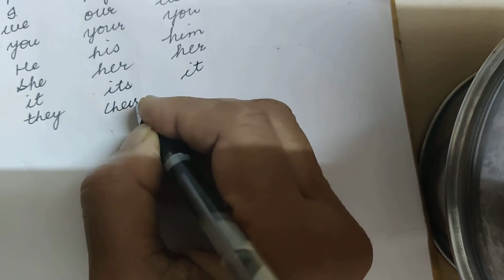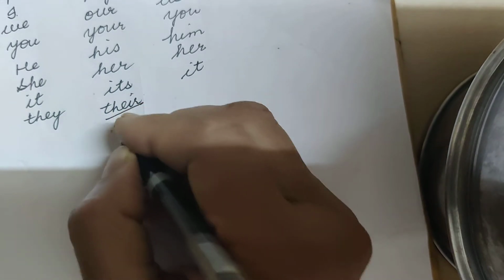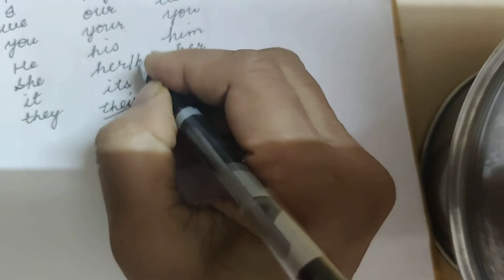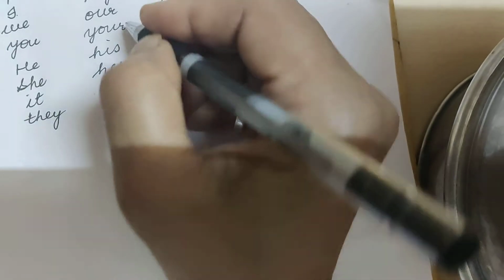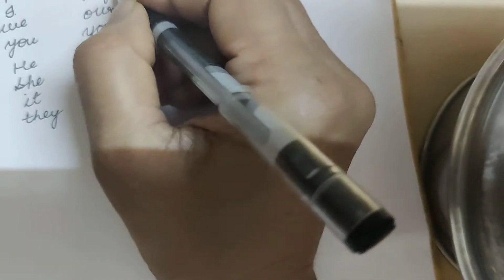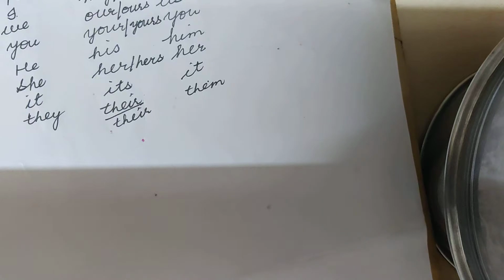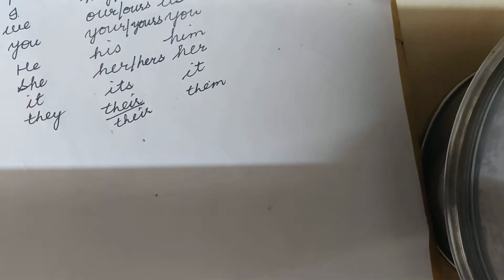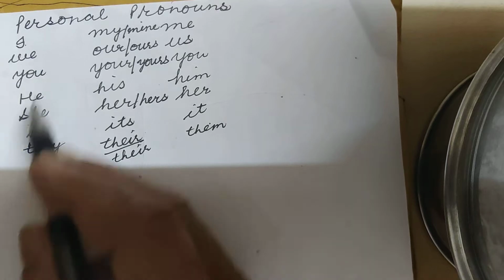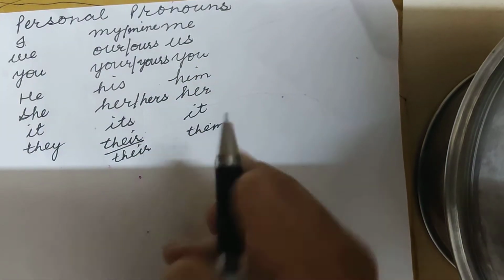They, their or theirs, them. Like that, here could be her or hers, your or yours, our or ours, my or mine. This way you will find these pronouns in your chapter, and these are all called personal pronouns.